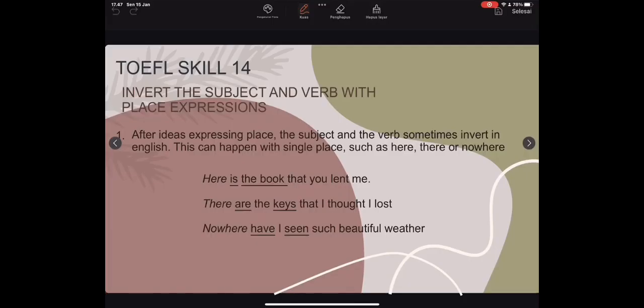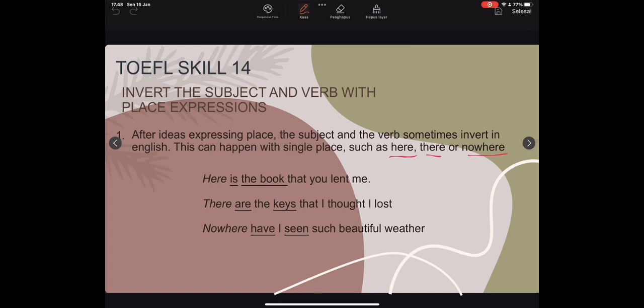TOEFL Skill 14. Invert the subject and verb with place expressions. There are 2 points, so let's explain the first point: after ideas expressing place, the subject and the verb sometimes invert in English. This can happen with single place words, such as here, there, or nowhere. If we find the words here, there or nowhere, then we invert the subject and verb, so the sentence consists of the verb first and then the subject.